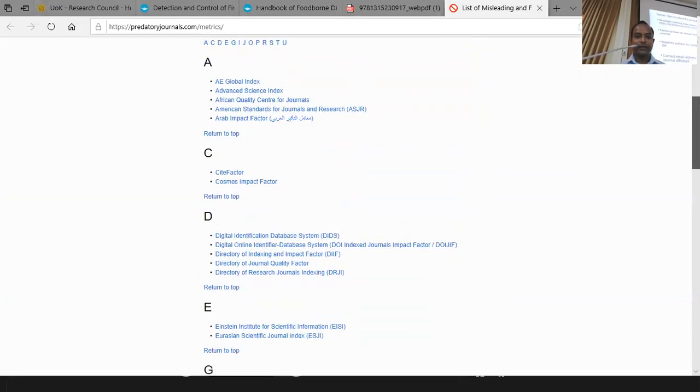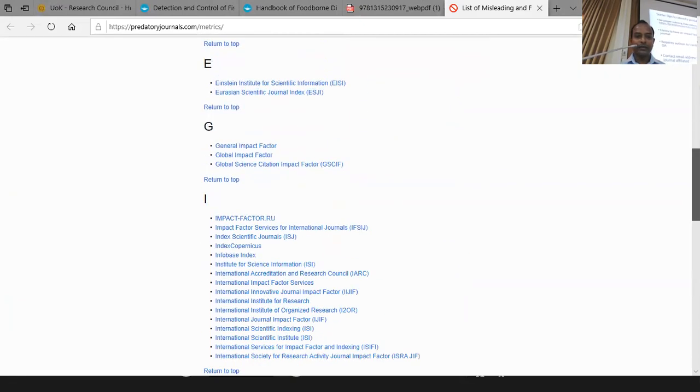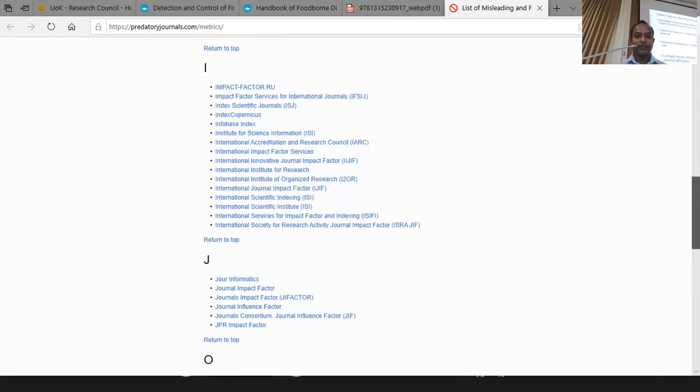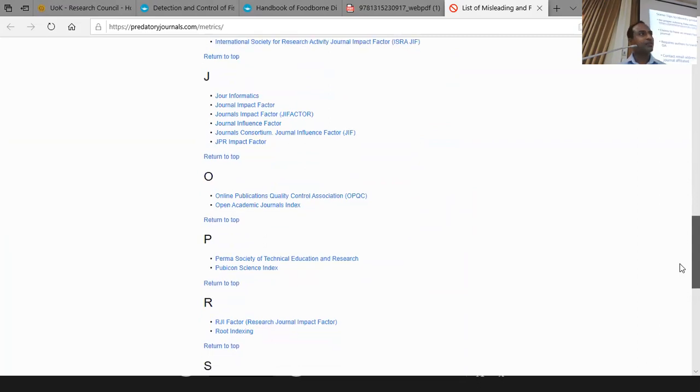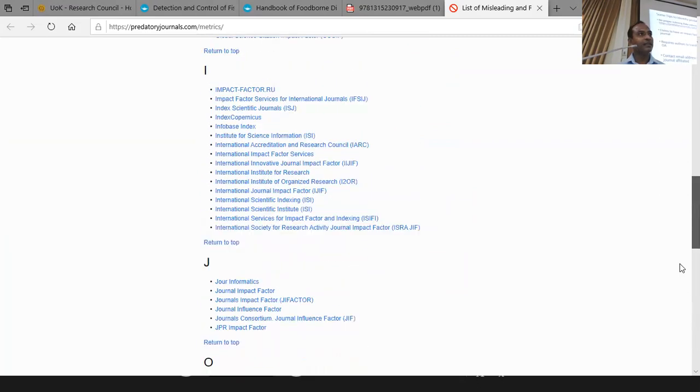Site factor, AE global, general impact factor, index Copernicus, journal informatics, like this. So these are not real indexing services.